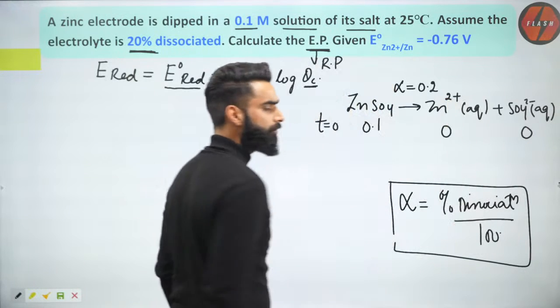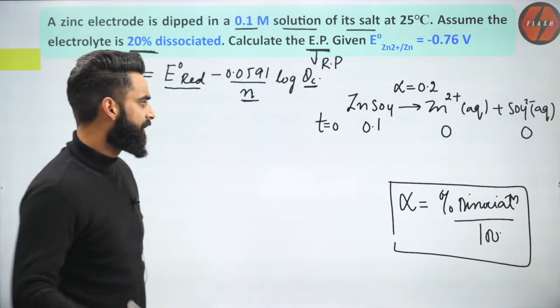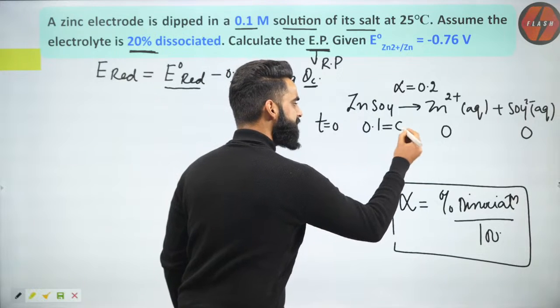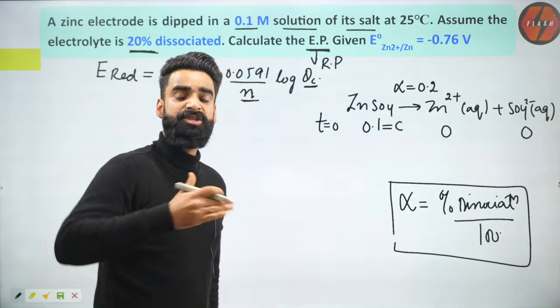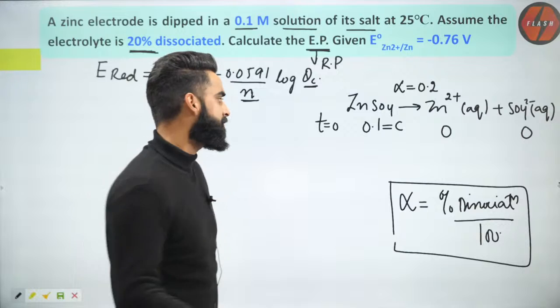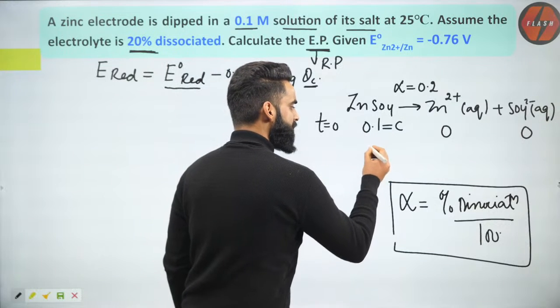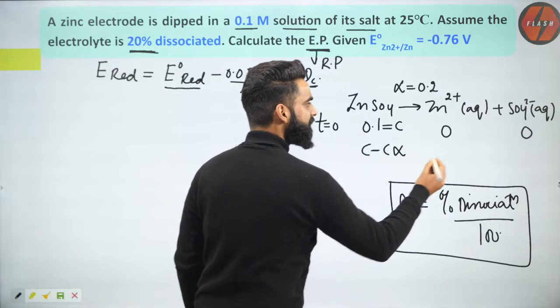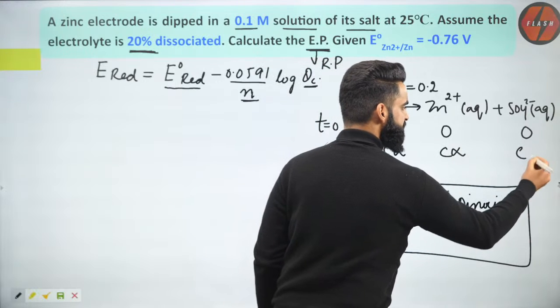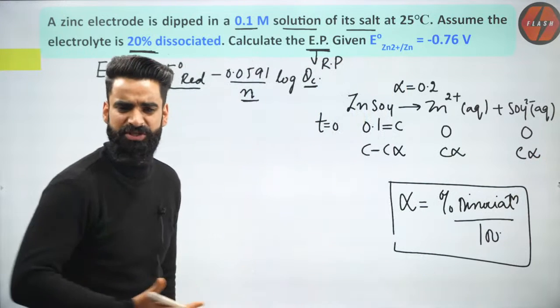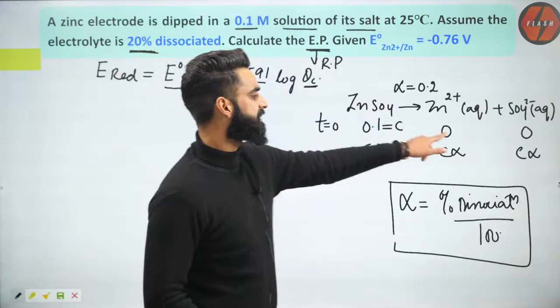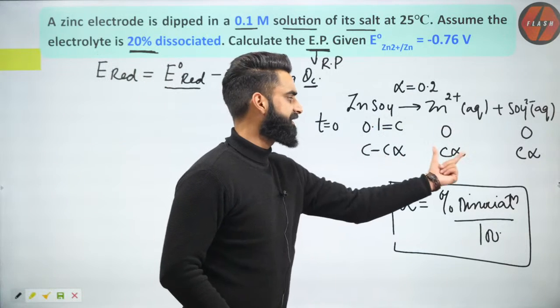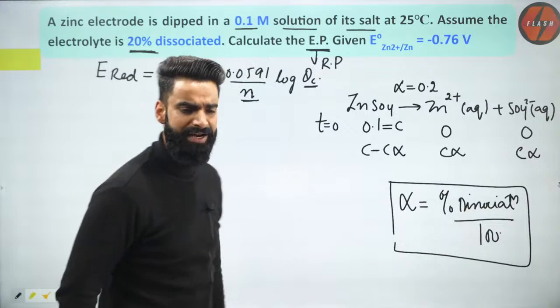This is 0, this is 0. Very, very simple. Correct? Now people, this is the value of C, as you would have discussed in your ionic equilibrium. This is going to be C minus C alpha, this is going to be C alpha, this is going to be C alpha. Very, very simple. Something which you would have discussed, right? If this is C, 0, 0, this is going to be C minus C alpha, this is going to be C alpha, this is going to be C alpha, right?